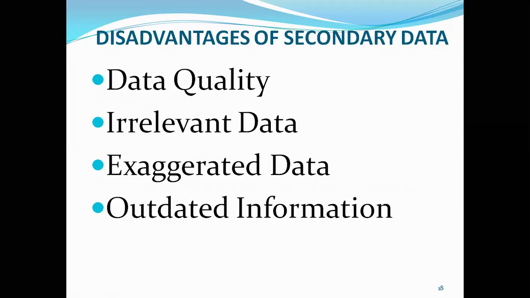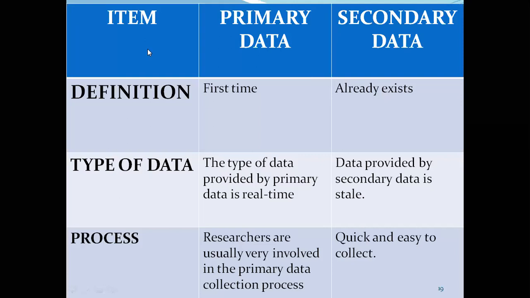Unlike primary data, which is raw, first-time data, up-to-date information will be there. Whereas secondary data depends on primary data. It depends on some other source. So whatever the source for the secondary data, it may be an updated source or an outdated source. So it is also questionable. Outdated information may be there. So now we will have a look at the differences between primary data and secondary data.